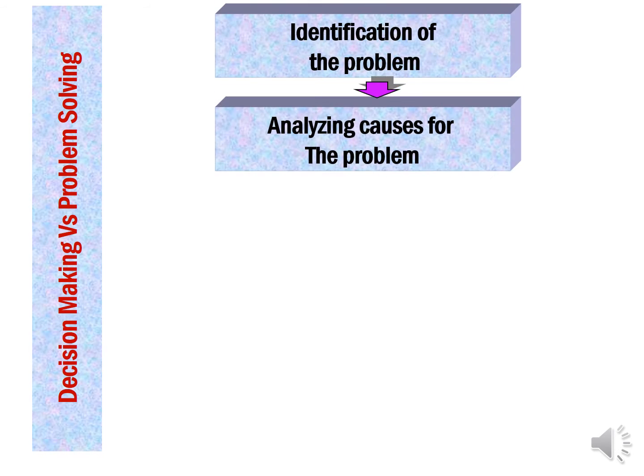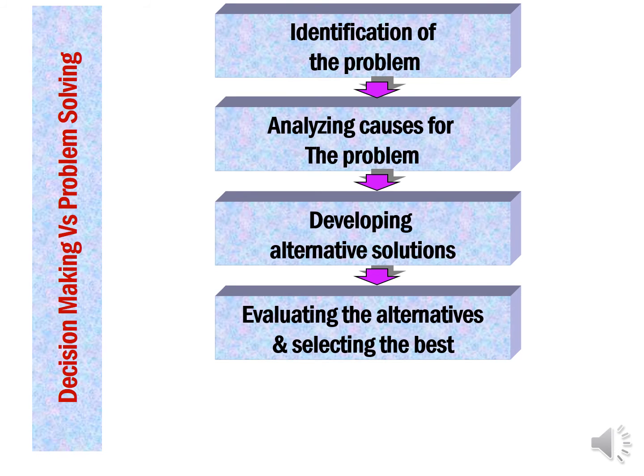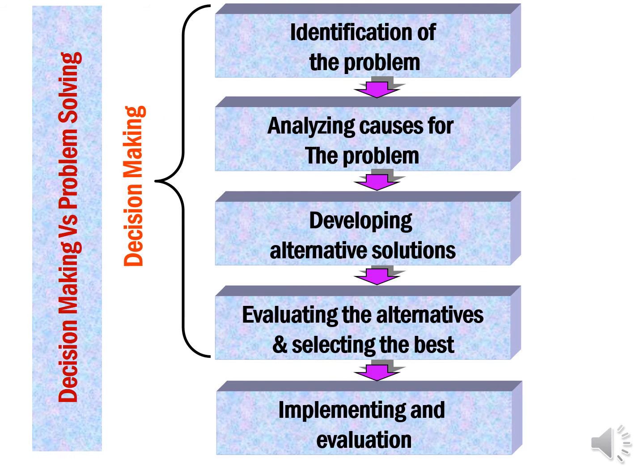Then the difference between decision making versus problem solving. Decision making involves identification of the problem, analyzing the causes of the problem, developing alternative solutions, then evaluating the alternatives and selecting the best. So these four steps taken together are known as decision making. But once you implement the selected decision, it creates problem solving.